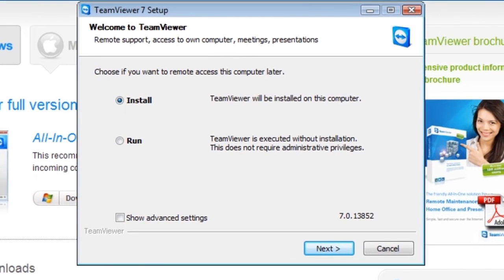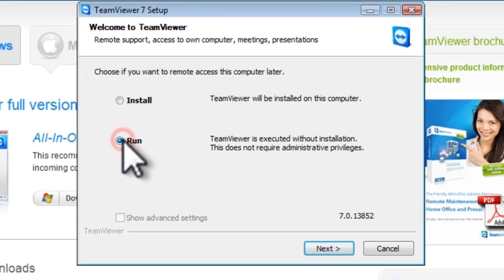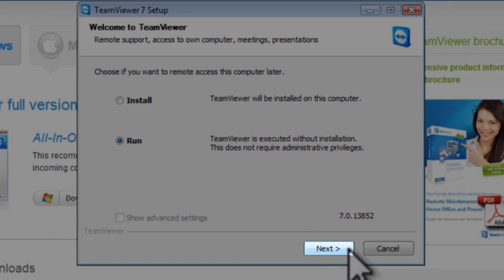When the download finishes, the Welcome to TeamViewer window will open. This time, instead of installing the application like we do on our support system, we're going to install this in run mode on the system we wish to provide support for. If this is somebody you're going to constantly provide support for, you can install in install mode if you wish. Click to select the radio button next to Run, and then click the Next button.